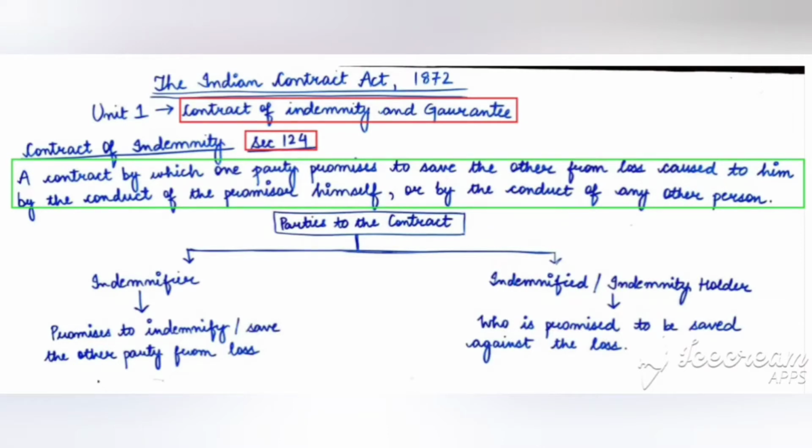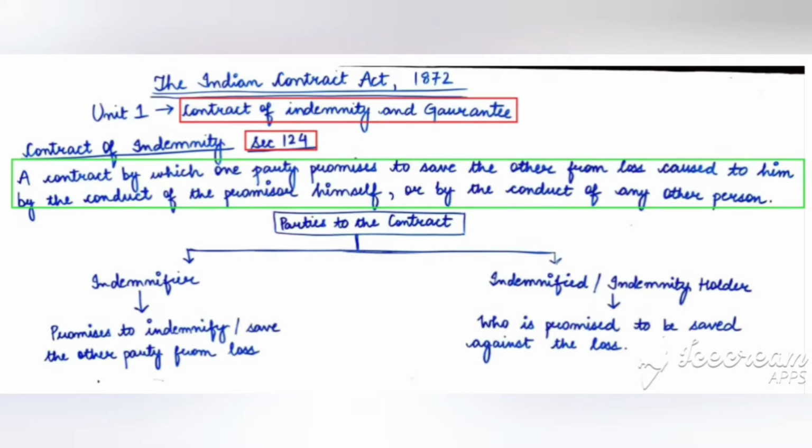For example, there is a person, Mr. X. He contracted with the government of India that after finishing his studies abroad in so-and-so university, he will come back to India and serve the nation for the next 5 years. Now, if Mr. X fails to do so, he will have to compensate the government for the same. It is because there is a contract of indemnity between the government and Mr. X.